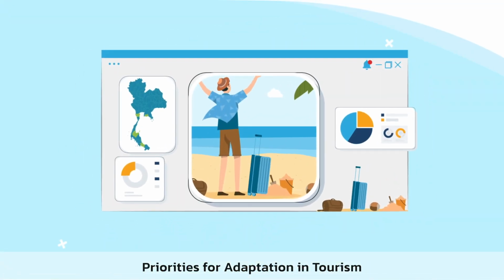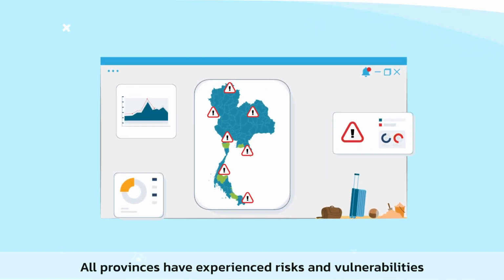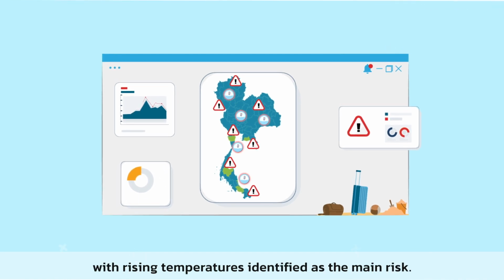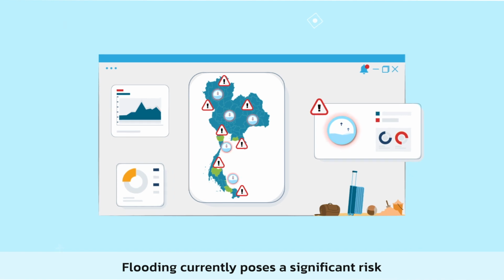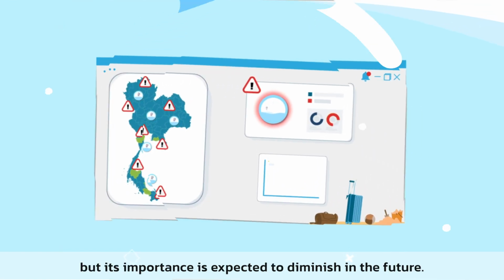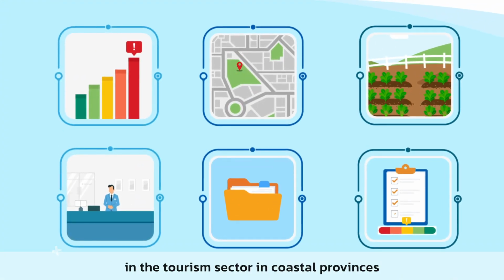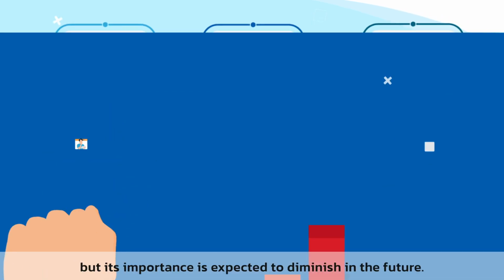Priorities for adaptation in tourism. All provinces have experienced risks and vulnerabilities in tourism over the past century, with rising temperatures identified as the main risk. Flooding currently poses a significant risk, which is expected to diminish in the future. Suggestions for planning adaptation strategies in the tourism sector in coastal provinces can be summarized as follows.